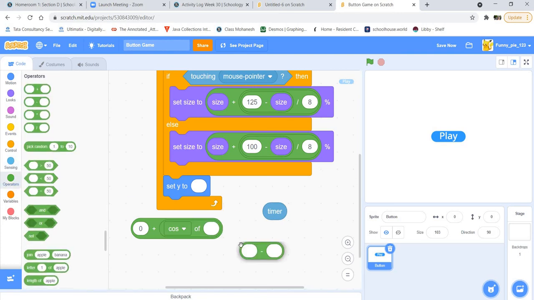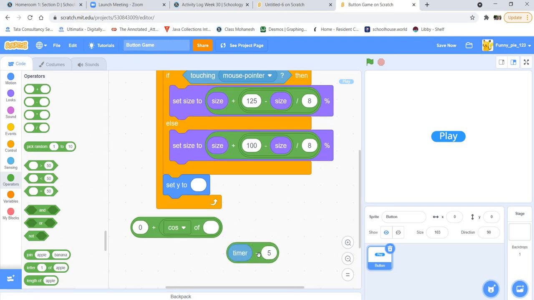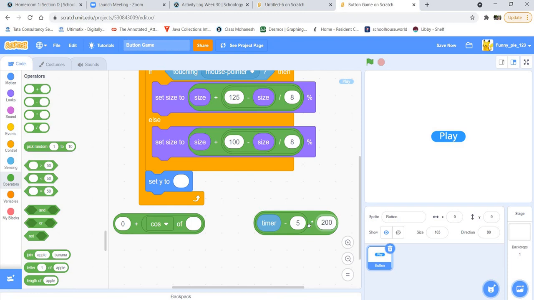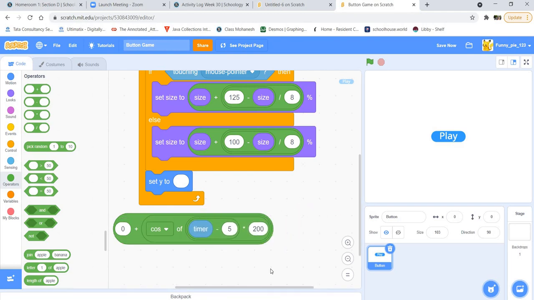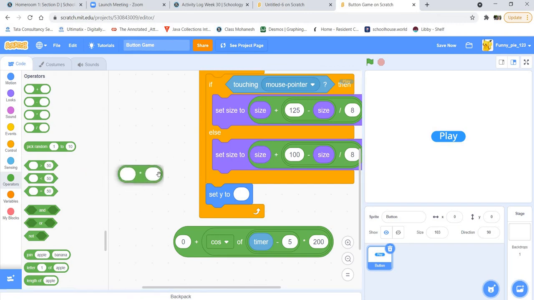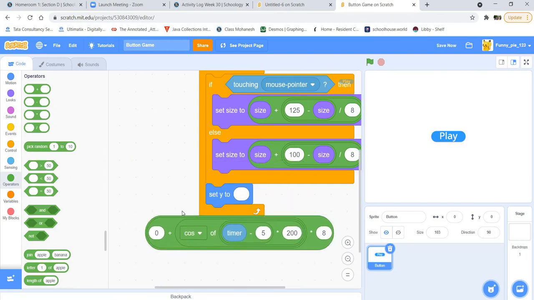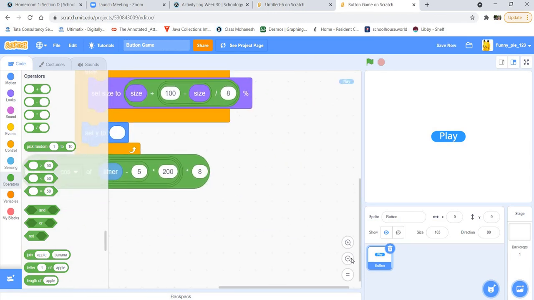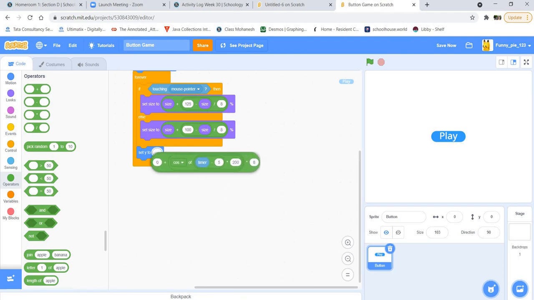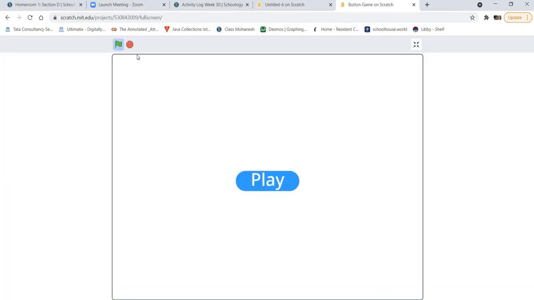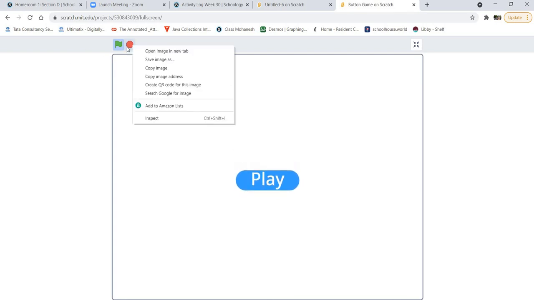Okay, next we will just grab a minus operator and minus this by 5. Now we will grab a multiplication operator and put it like this. We'll multiply this by 200. And then we'll put this inside the cosine of block. And then we'll multiply this entire thing by 8 like this. And then if we put that inside the set y to block, it should be looking like this. You can see that it's going up and down and it's working like this.